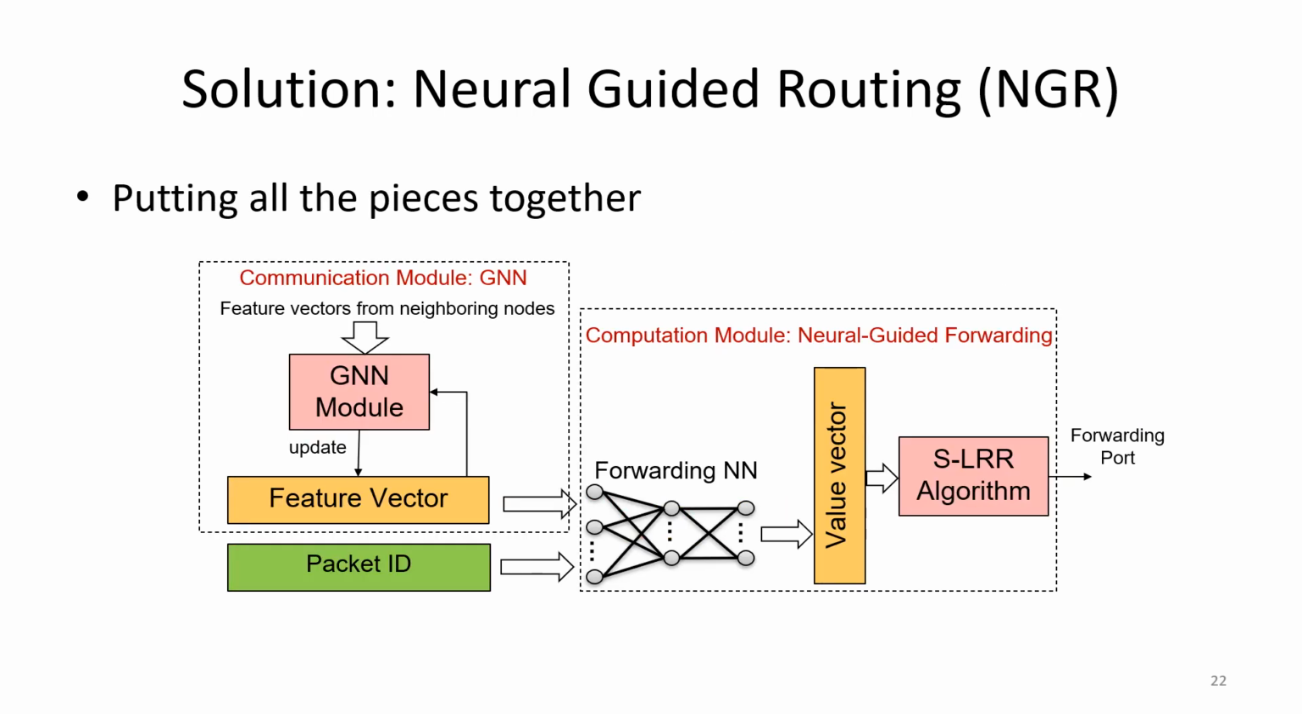By putting all the pieces together, we finally get the entire overview of the NGR architecture. First, the GNN module is responsible for learning the topology information and embedding the newest topology information into the local feature vector. The forwarding neural network will take this local feature vector and also the packet destination as input to compute the node values. The node values form the value vector, and the SARR framework will finally select the egress port based on the value vector.